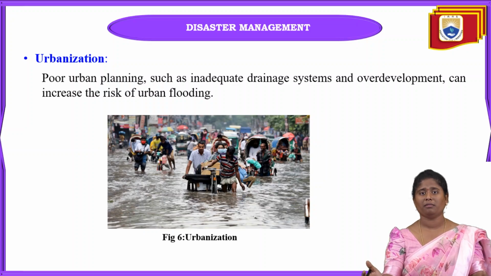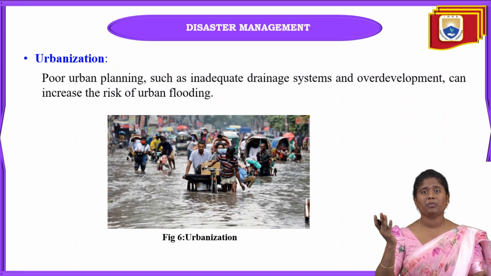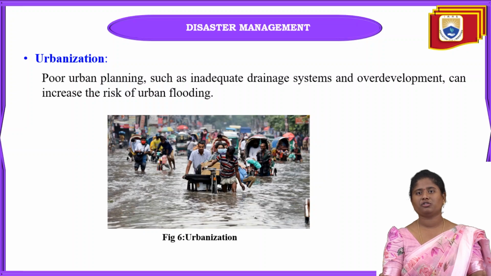Obviously we have to provide. But if that area has limited groundwater, it cannot satisfy that many people. So a drainage facility has to be developed so that all the people in the